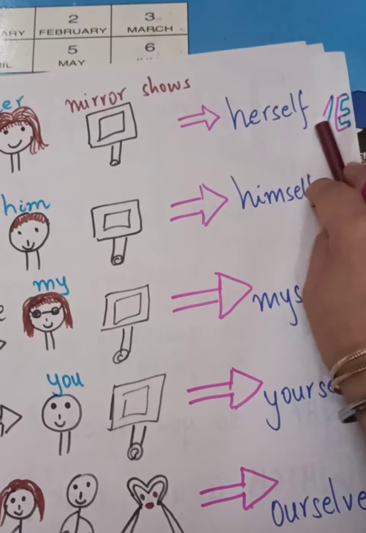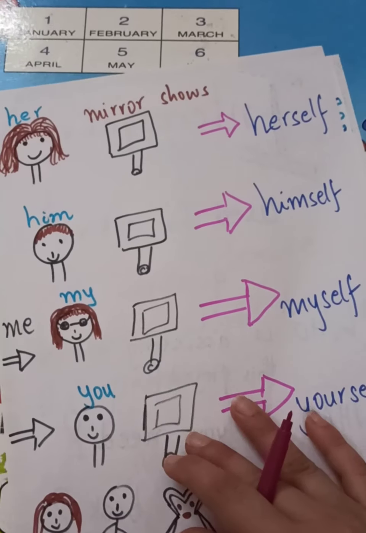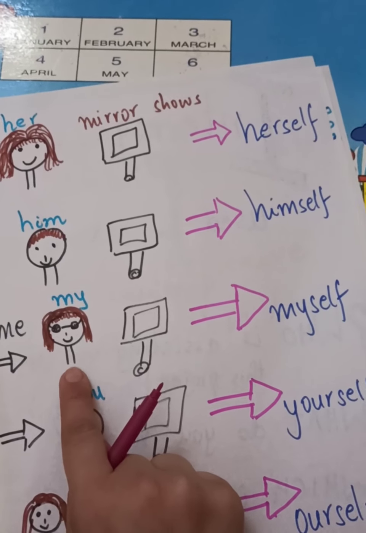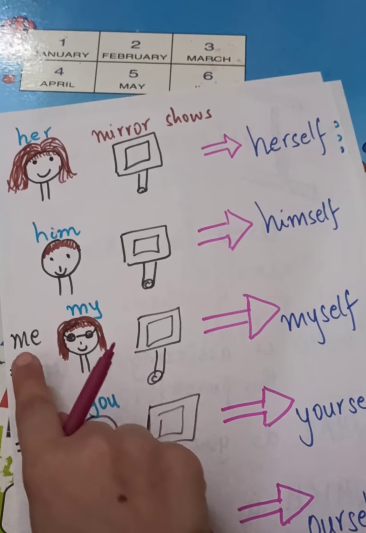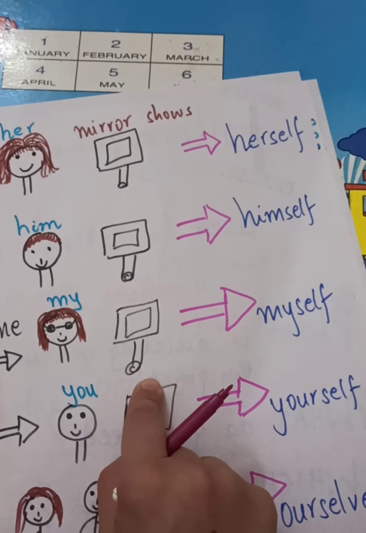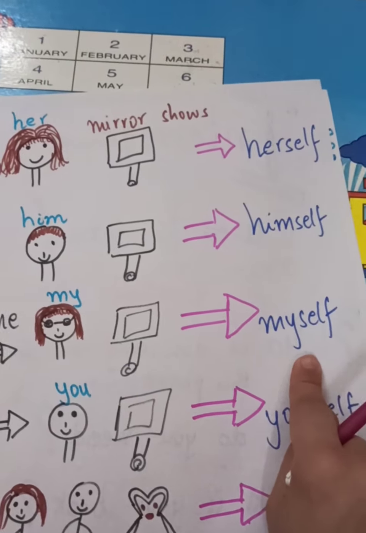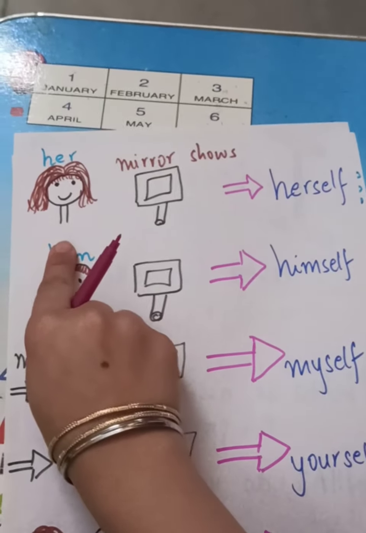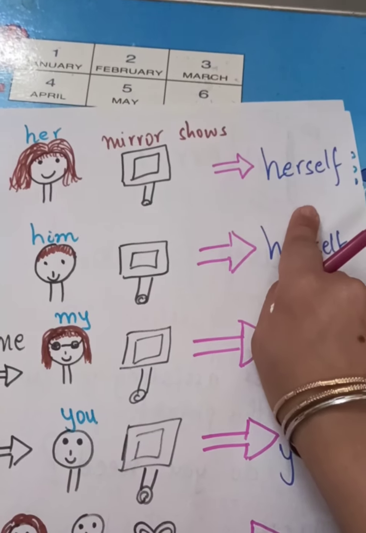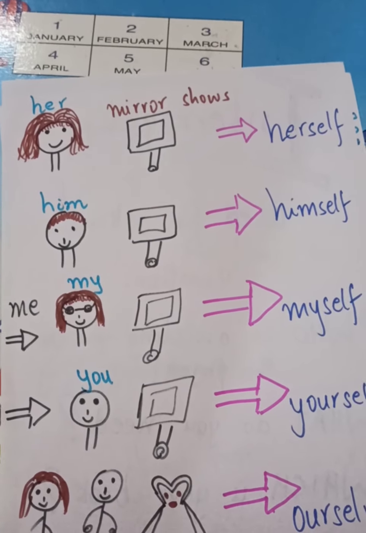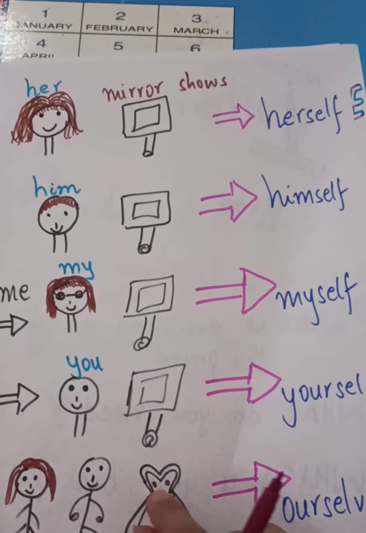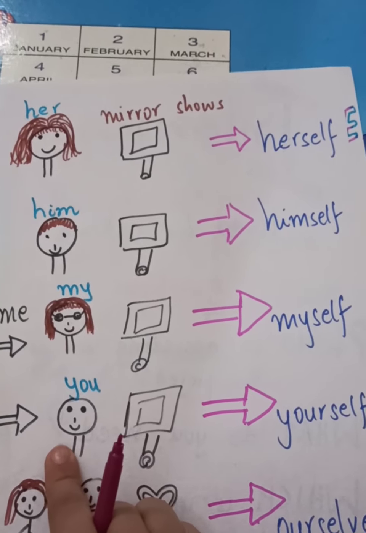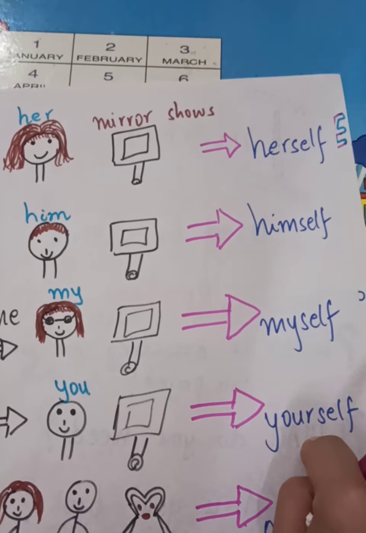See, what happens when in the morning, let me talk about myself first, okay? What happens when I see myself in the mirror? What do I see? I'm looking, my is looking into the mirror, and what do I find? Myself. Him looks into mirror. What comes out? Himself. Her looks into the mirror. What comes out? Herself. Now they all are looking into the mirror. Our, right? And it comes out ourselves. You are looking into the mirror. What do we see? Yourself.